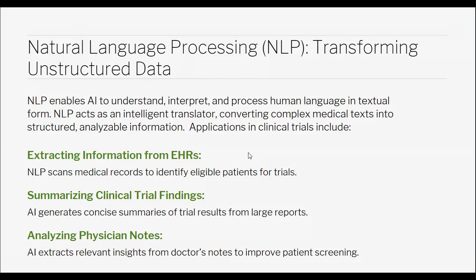Applications in clinical trials include extracting information from EHR. EHR is electronic health records, and NLP scans medical records to identify eligible patients for trials. It also summarizes clinical trial findings. It can generate concise summaries of trial results from large reports, which would require hundreds and hundreds of people and months to compile the data. So AI can make it very quick and accurate as well.